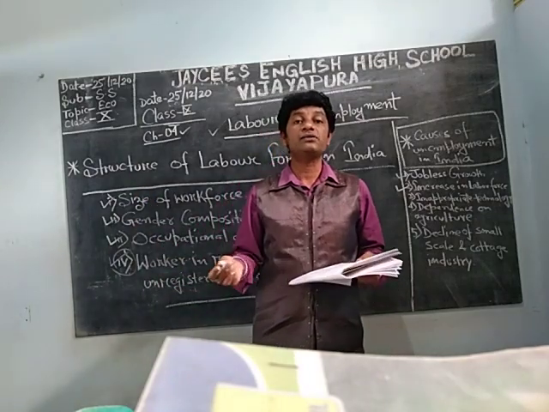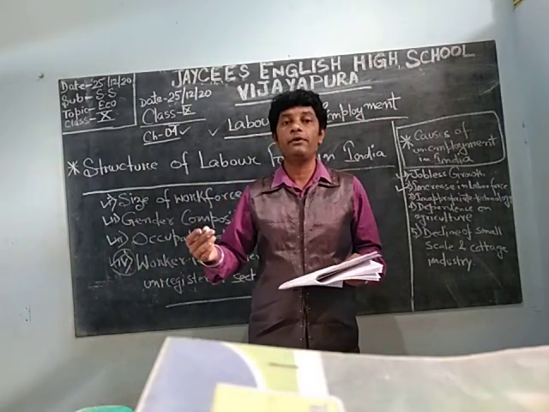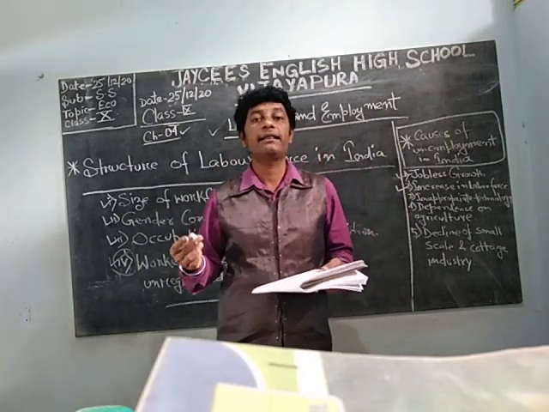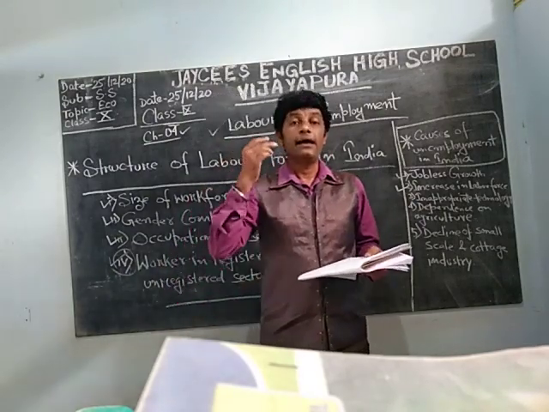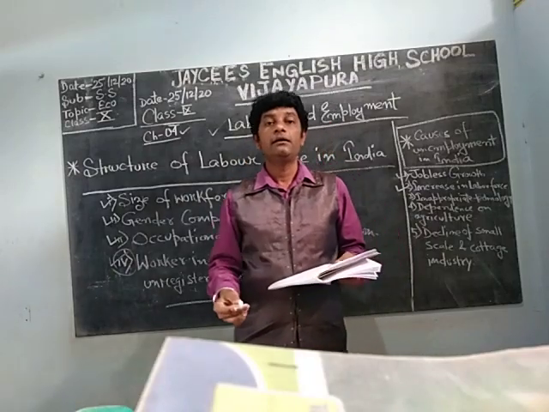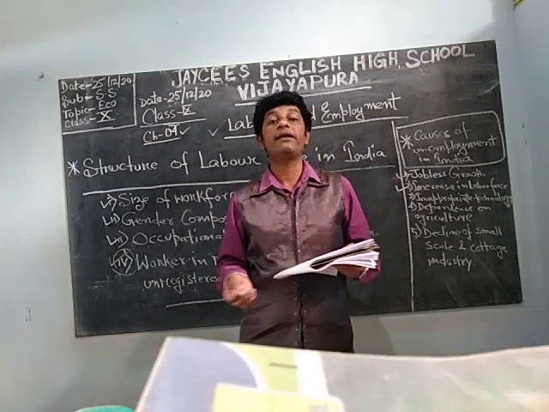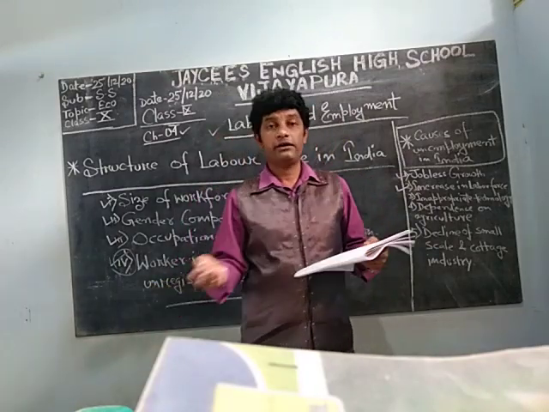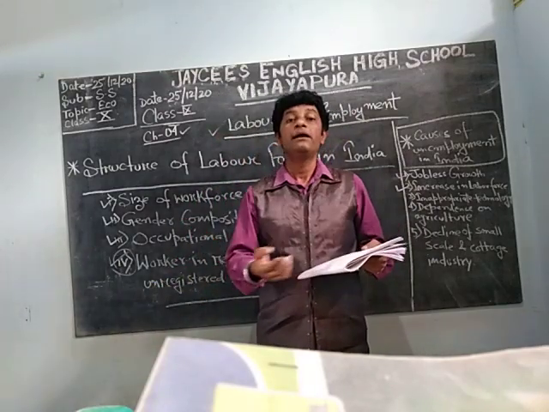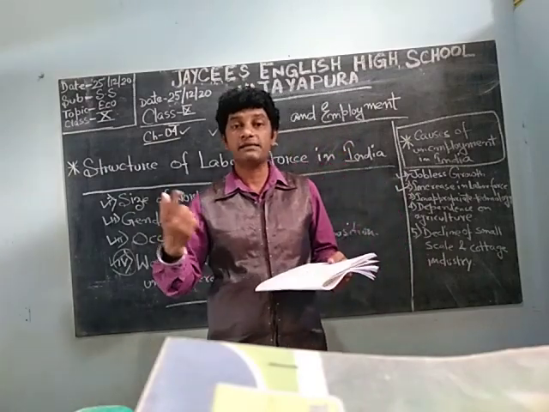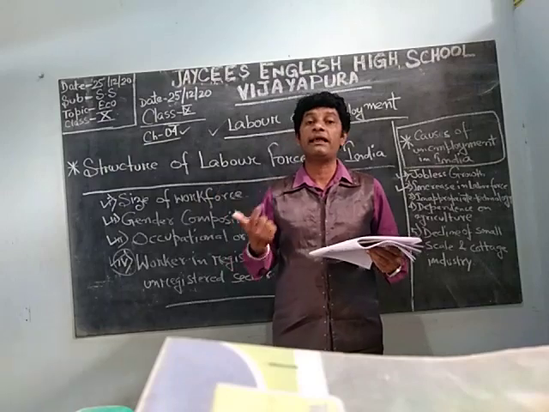The place where there is more population, there will be more unemployment. That's why there is a need to control the population. That's why several educative training programs have come. They will go to the villages and make them understand that if you have a small family, it is easy to run that family.